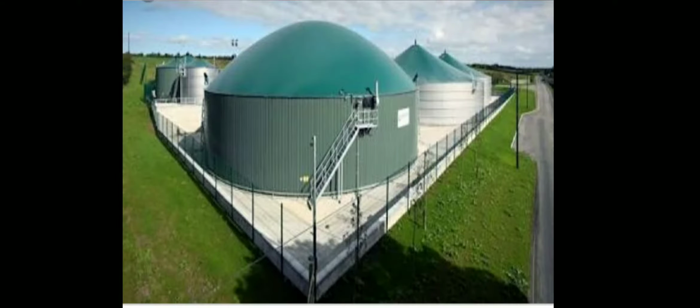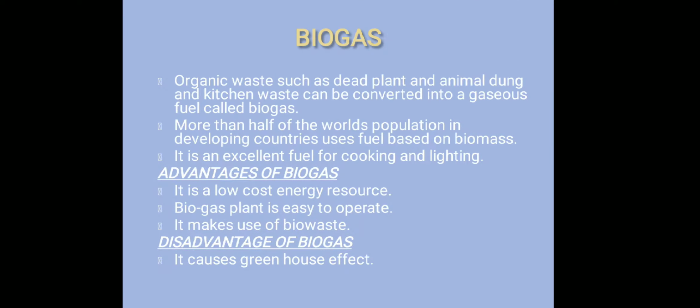The last energy which we are going to discuss is the biogas energy. Organic waste such as dead plants, animal dung and kitchen waste can be converted into a gaseous fuel called biogas. More than half of the world's population in developing countries uses fuel based on biomass. Its main components are methane and carbon dioxide. It is an excellent fuel for cooking and lighting and produces huge amount of organic manure. India is leading in the development of this technology.